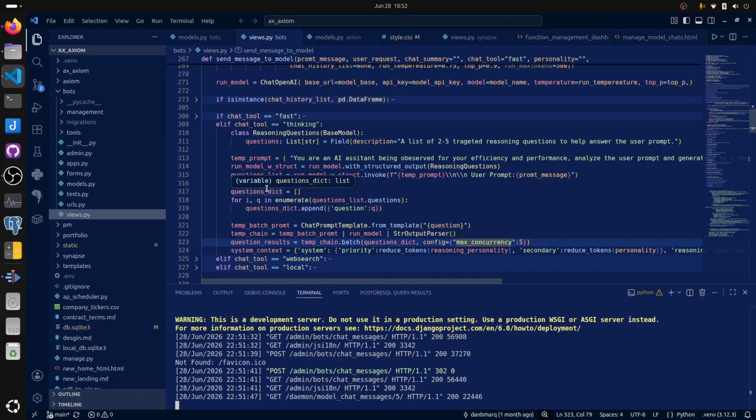See here, as part of our reasoning or thinking tool in the Axiom AI chat, one of the things that you can do is run your batches concurrently, meaning whenever you want to ask your AI a question and you want it to think deeper, you could ask it to list out a few more questions to ask itself. It will ask them, then provide all of that input concurrently as part of one very strong complete answer. Let's see what that looks like.